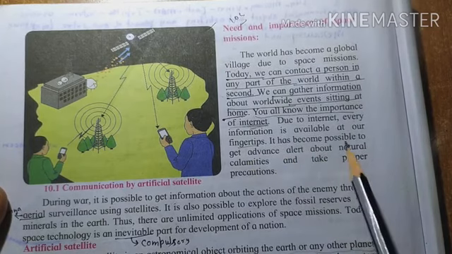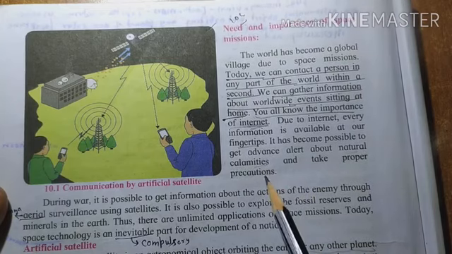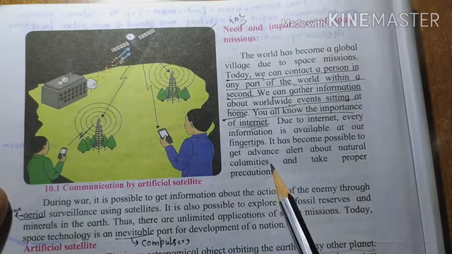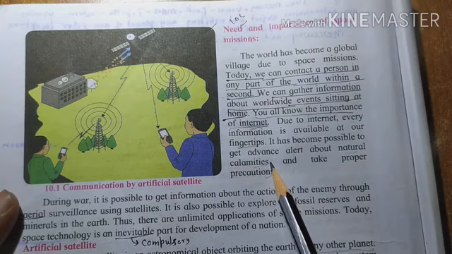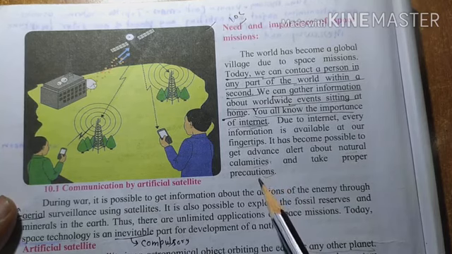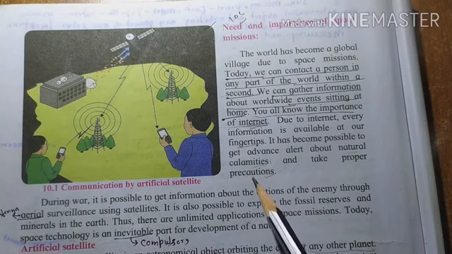It has become possible to get advance alerts about natural calamities and take proper precautions, like when sometimes a tsunami comes. With the help of a weather satellite, it is possible to give the information in advance and we can take the precautions. Otherwise, there will be huge damage. If there is no weather satellite, then suddenly a tsunami will come and it will damage a lot of things.